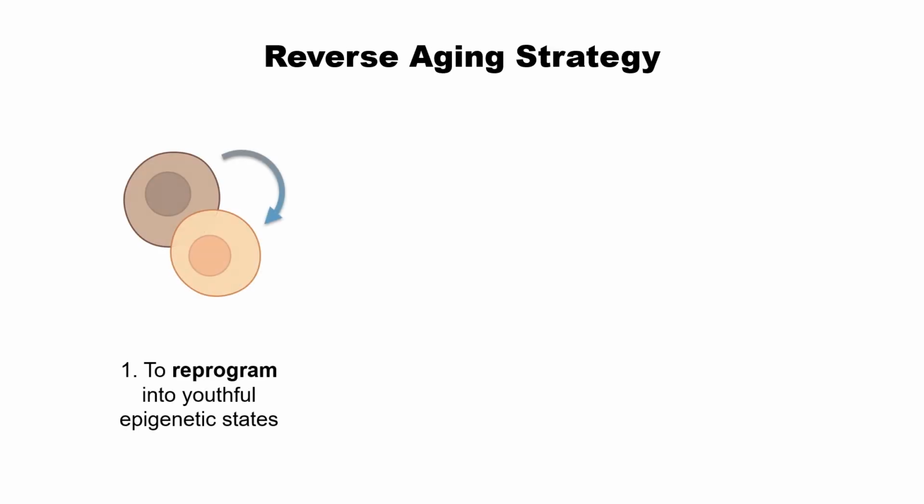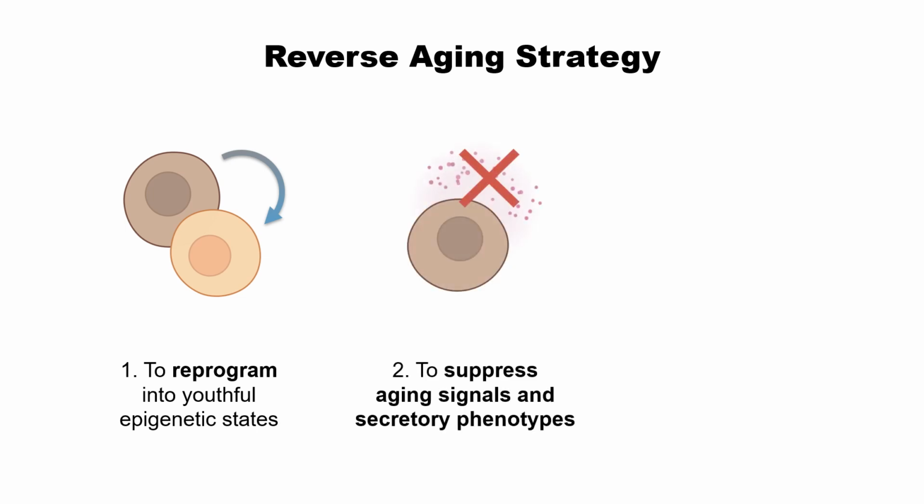To summarize the reverse aging strategies, the first one is reprogramming. Change the older cell into a younger cell, but not too young. If the cells are at the embryonic stem cell stage or iPS stage, they can form teratoma. The second approach is suppressing aging signaling or SASP, so at least the senescent cells cannot do bad things to neighboring cells.